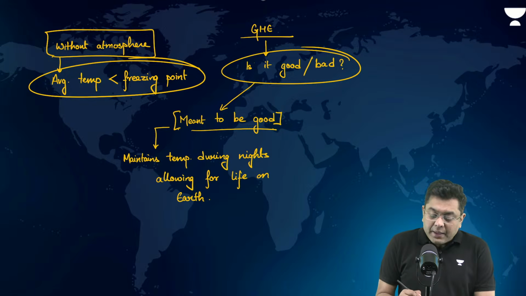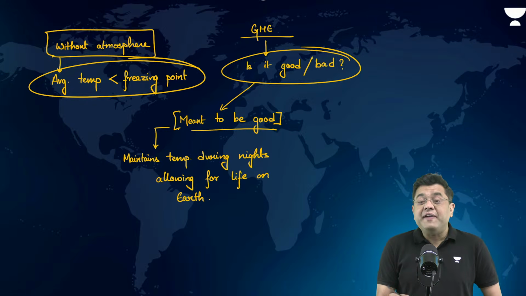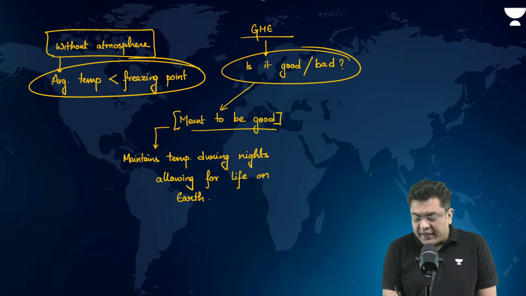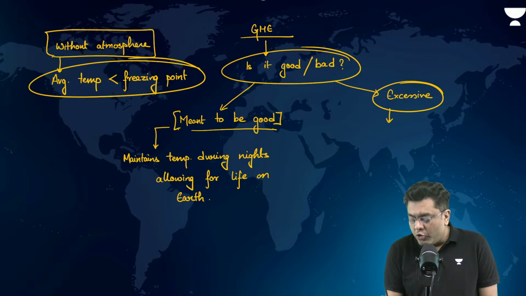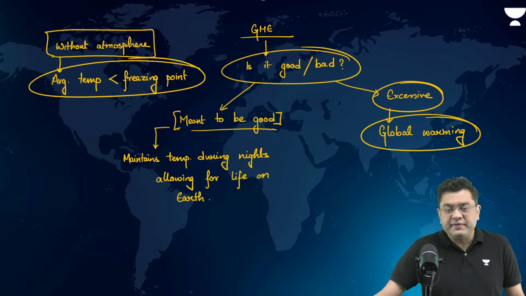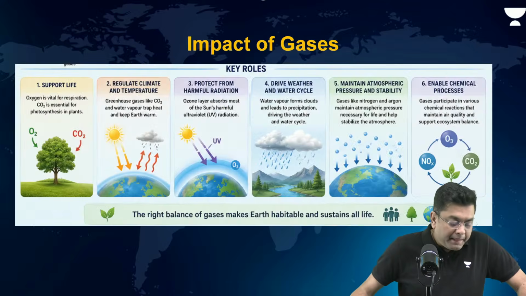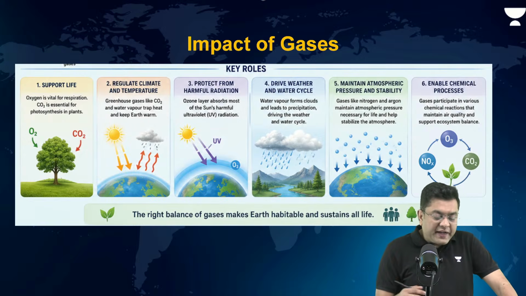Okay. But basically, if you have excessive amount of greenhouse gases, then it leads to global warming. That is what is happening presently. Now, then the impact of gases.